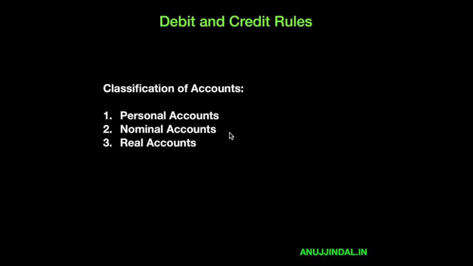In this particular lecture, we are going to talk about certain debit and credit rules, which are very important if you want to understand accounting from the purest sense, and questions from these areas also have been asked in the examination. So let's talk about classification of accounts and understand how accounts can be classified, and then we'll take it forward and practice certain questions. The three classifications are number one, personal account, number two, nominal account, and number three, real account. So just remember all these three classifications: personal, real, and nominal.